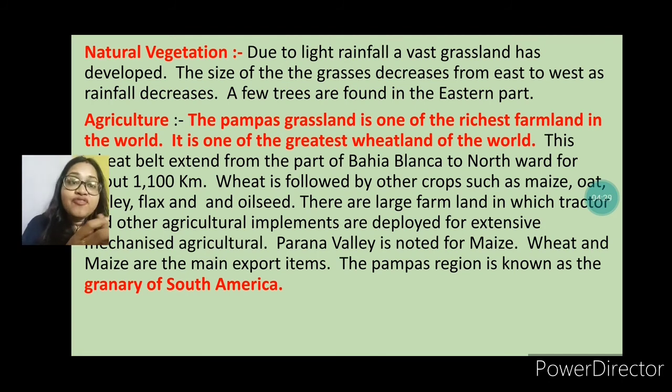The Parana Valley is also very important for maize cultivation. Wheat and maize are the main exported items. The Pampas region is known as the granary of South America.